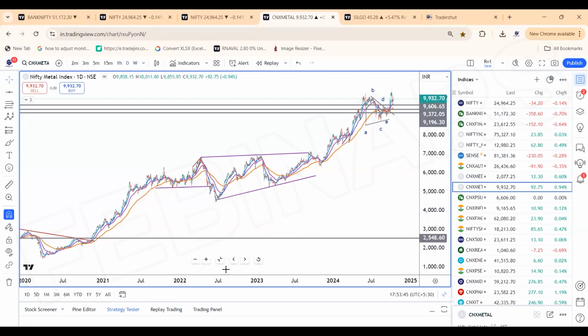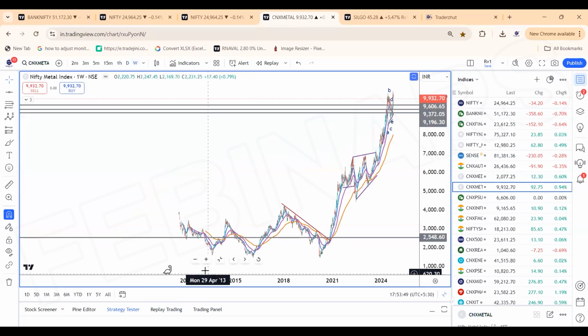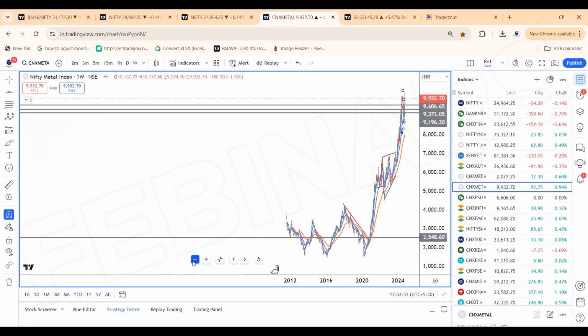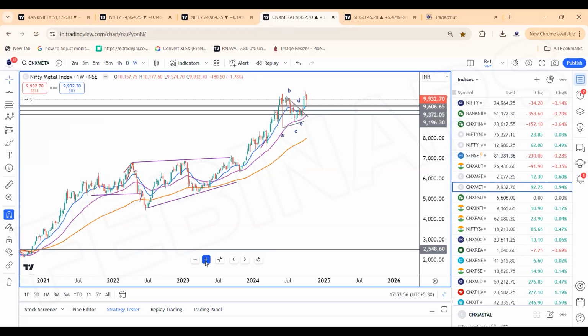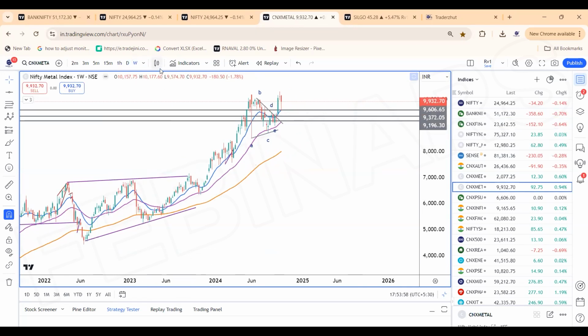So clear, concise breakout momentum is happening even with the metals after the consolidation. So the rise can be stupendous. Wave 5 can be very strong for the metals. It could be just a start of third of 5 in the shorter term. So metals bullish, the sector what we like.